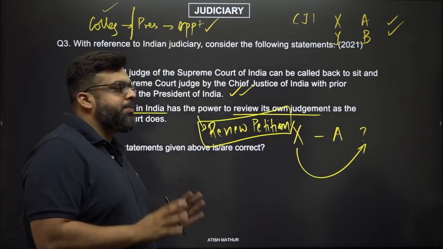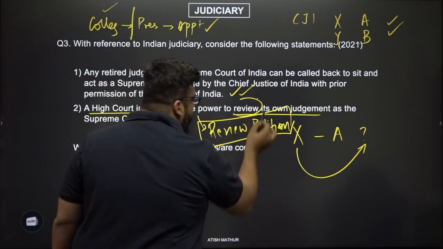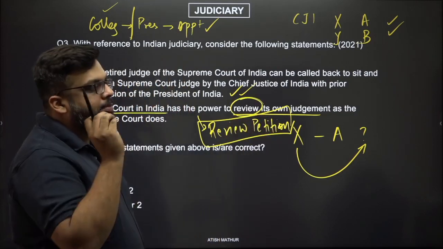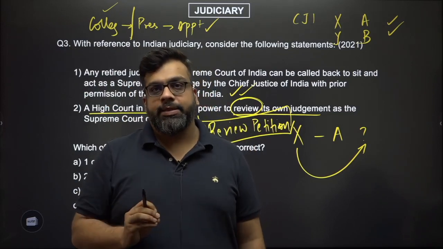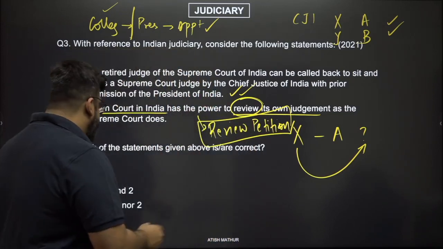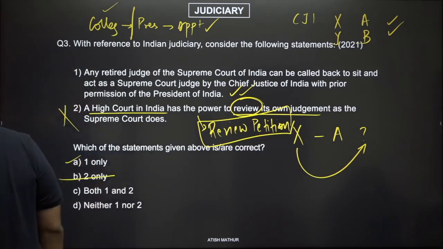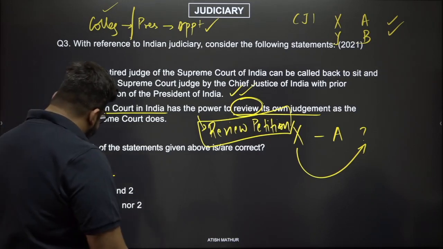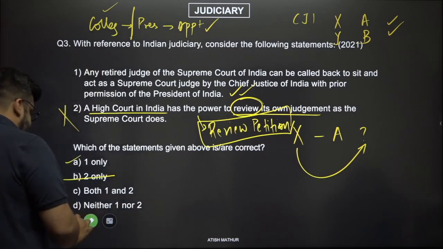The simplest explanation here is this: they are referring to review petitions. That is why the UPSC has marked this option as wrong and therefore has given the answer as 1A only. Okay, surprising as it is, but such is the case. Life is strange.